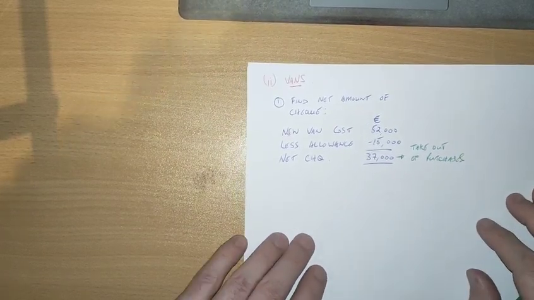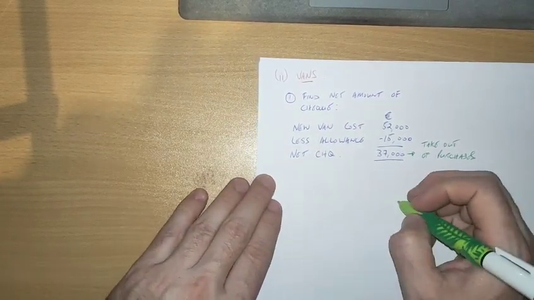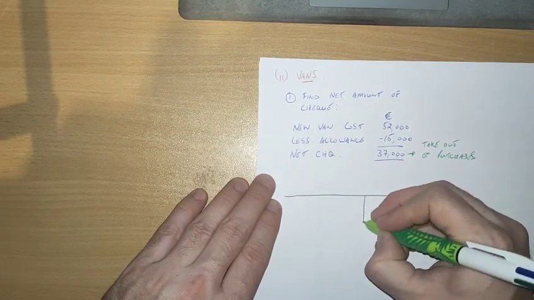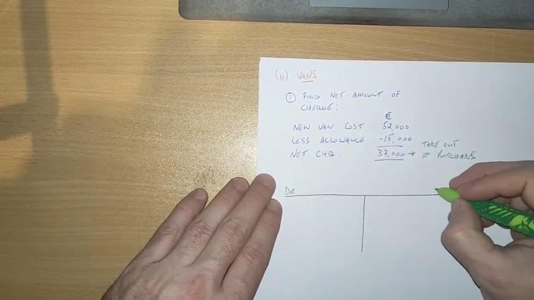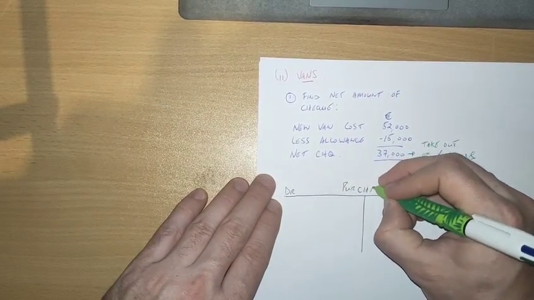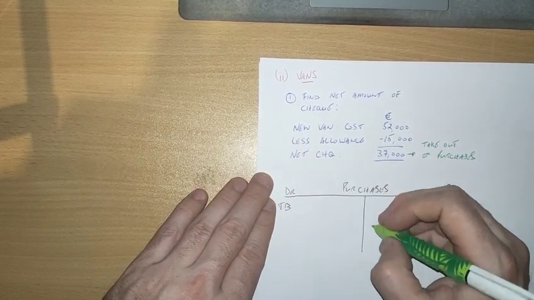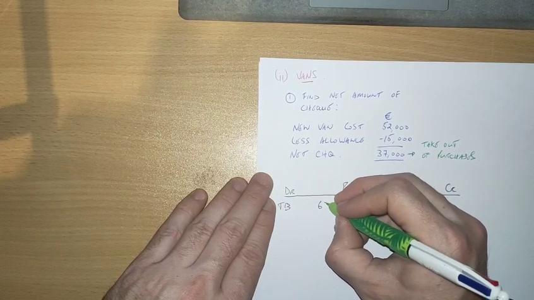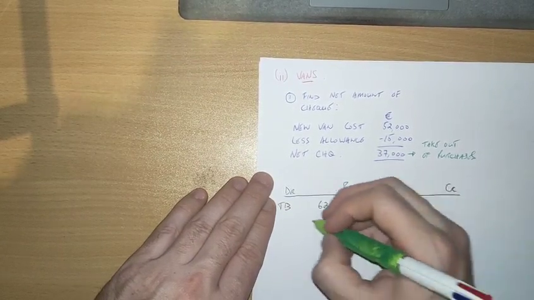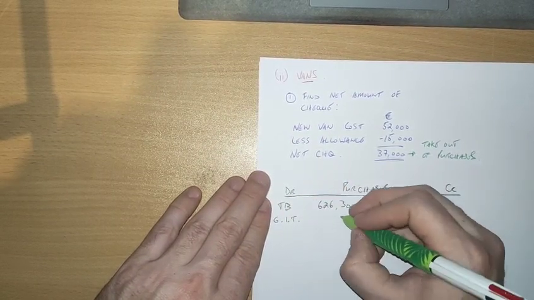Just below that, we have a purchases account already done up from the previous adjustment. So this is what we have in purchases. You draw up a purchases account. The trial balance figure was 626,300. We had the goods in transit that we've already dealt with in part one.